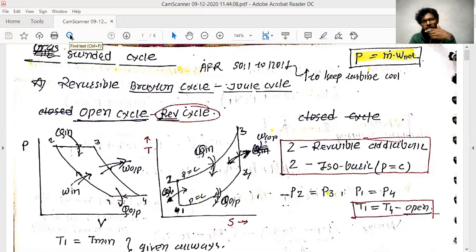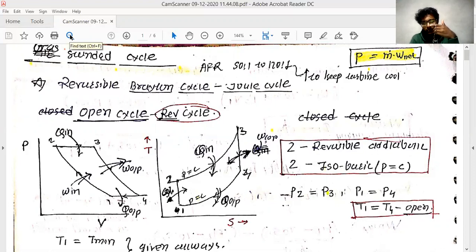Whatever energy goes to the sink is called unavailable energy, and the portion of energy converted into work is called useful work. In this chapter, these are called unavailable energy and available energy.